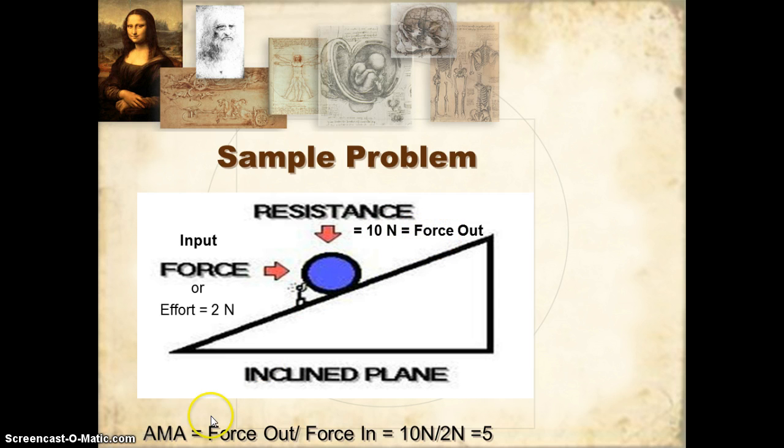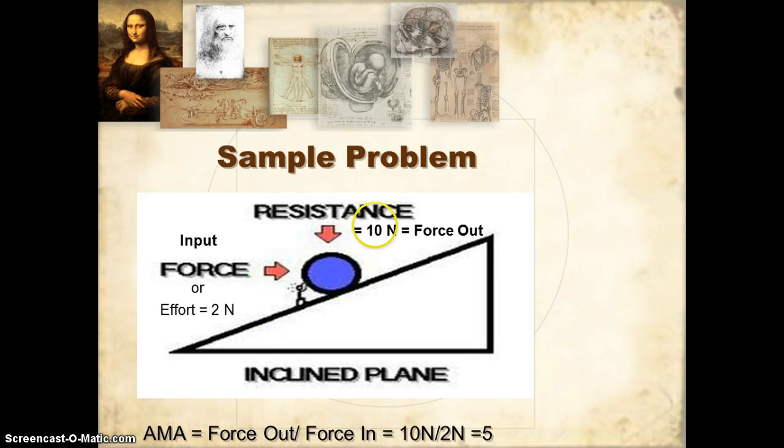My actual mechanical advantage: I take the force out, what I'm trying to lift, divided by the force I exert. So 10 newtons divided by 2 newtons is 5. That means that this machine, the way it is, multiplies my force by a factor of 5. That's big. That allows me to lift 5 times the weight that I'm actually able to lift.